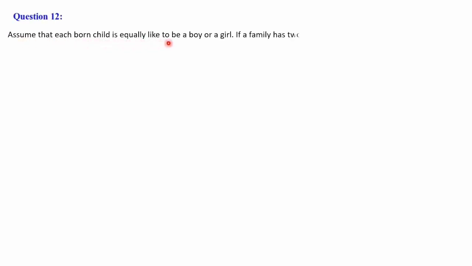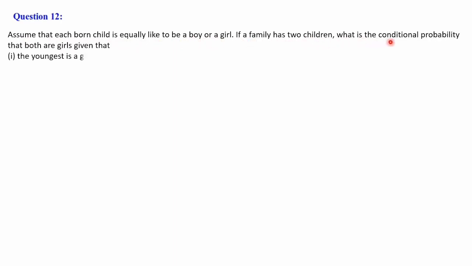Next we shall discuss question number 12. Assume that each born child is equally likely to be a boy or a girl. If a family has two children, what is the conditional probability that both are girls given that the youngest is a girl? Second question, at least one is a girl. Here the question says each born child is equally likely, in the sense of equal chance, meaning a 50-50 chance. Getting a boy and getting a girl have equal chances.